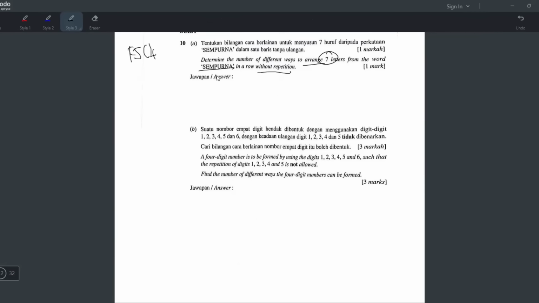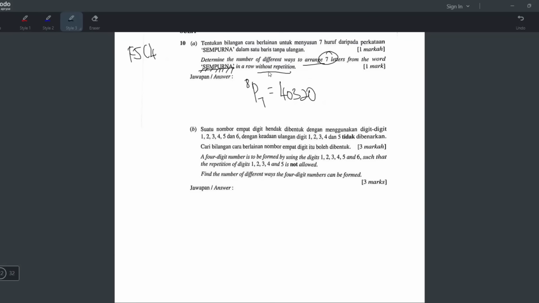First of all, you have to check whether this word has any identical objects, because if it has identical objects, then we have to use a different formula, the permutation formula for identical objects. So let's check whether there are identical objects, meaning any letters that repeat. S, E, M, P, U, R, N, A: no repeats. So it's 1, 2, 3, 4, 5, 6, 7, 8 completely different letters. If you want to arrange all 8 letters, it would be 8P8. But this one is arranging 7 only, so it's 8P7, and the answer is 40320.